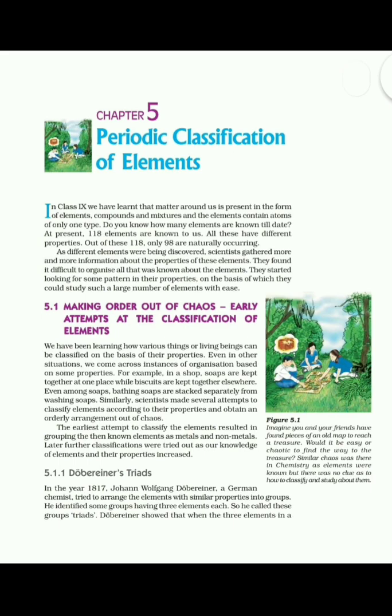As the number of discovered elements increased, scientists found it difficult to organize all the known information about the elements. So, they started looking for some pattern in the properties of elements for the classification of elements, so that they could study a large number of elements easily.